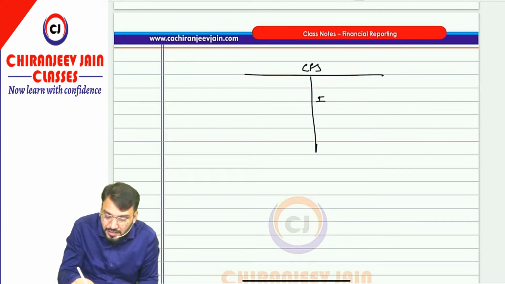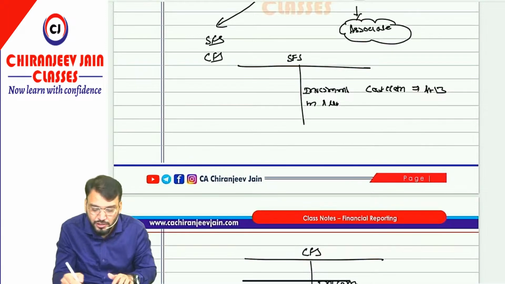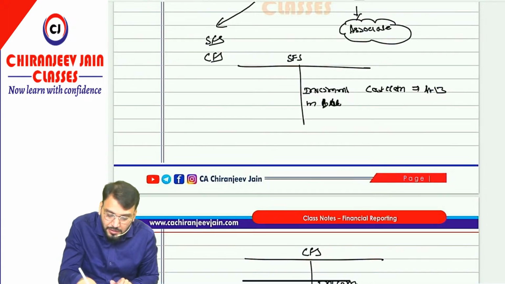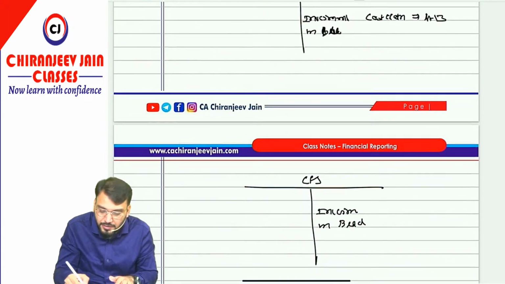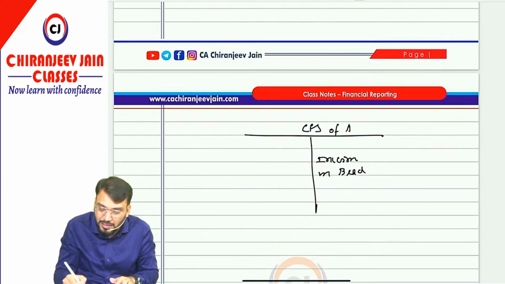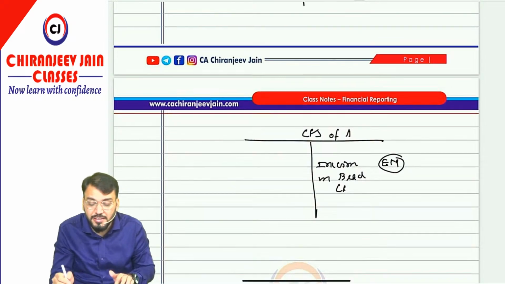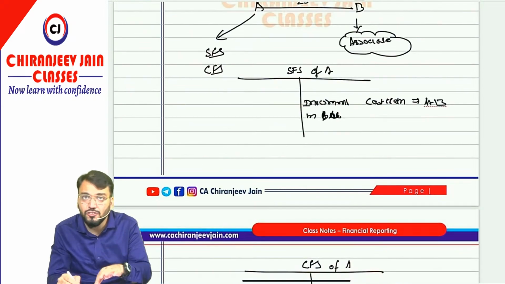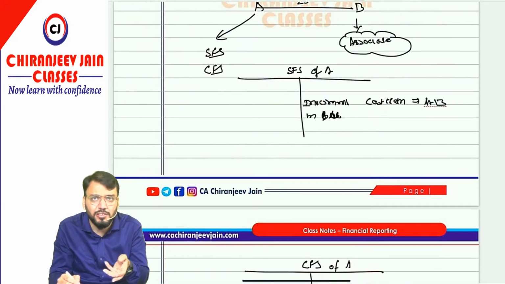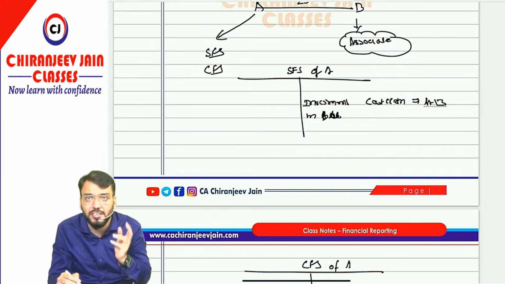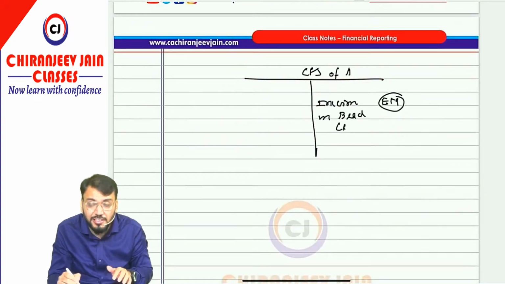So now this investment in B Limited, means in associate, it is B Limited, sorry, correct. This is SFS of A, this is CFS of A. So B Limited is an associate. For this we will apply the equity method. Means in their separate financial statement we will apply the cost method as per AS 13. So AS 13 does not require discussion because we have already covered AS 13. Got this point? So discussion is required for the equity method.